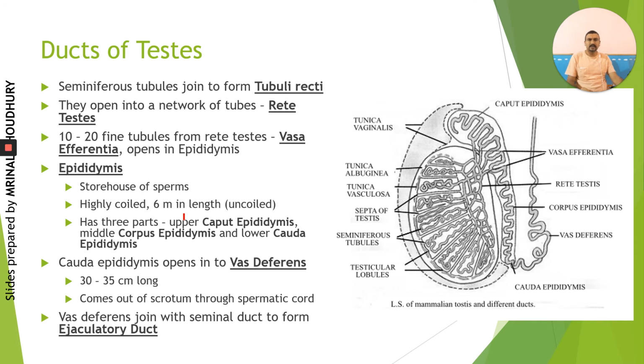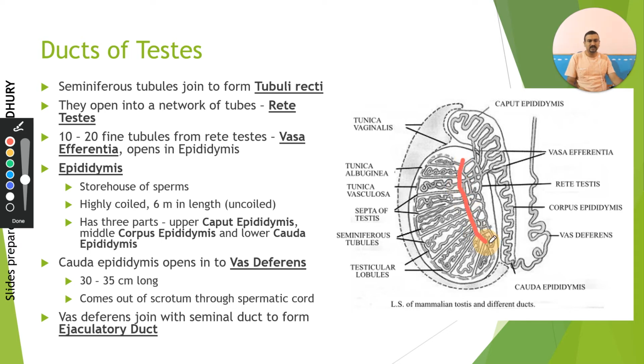Coming to the different ducts which are present in the testis, we see that seminiferous tubules open or come out through some ducts like this, and these ducts are called tubuli recti. Around 1 to 3 seminiferous tubules present in each testicular lobule join to form one single tubuli recti. That tubuli recti comes out and joins with each other.